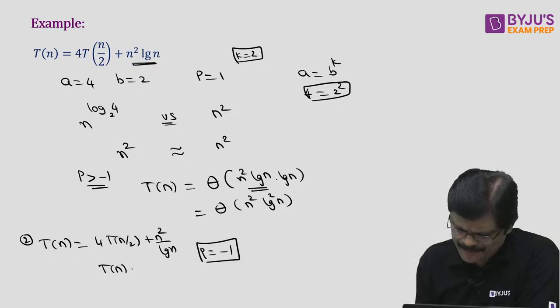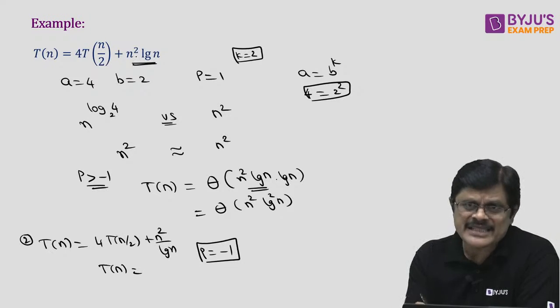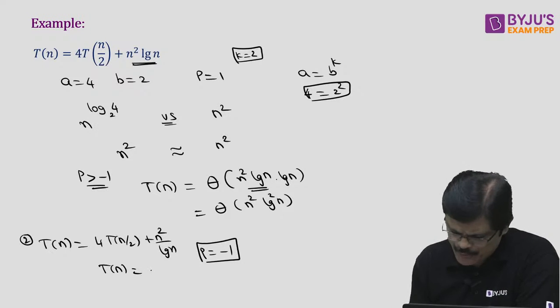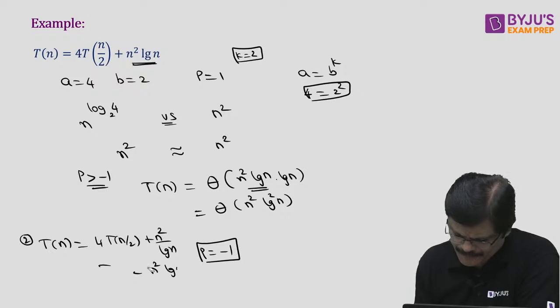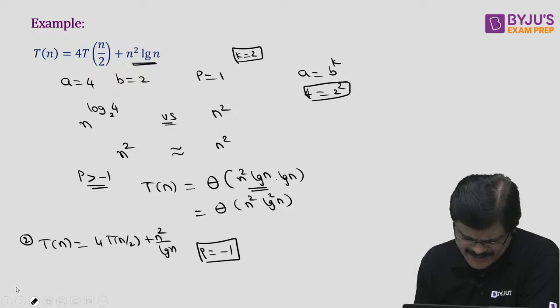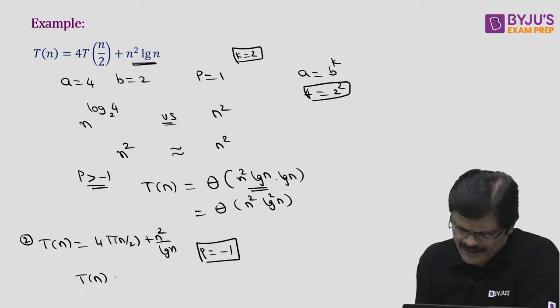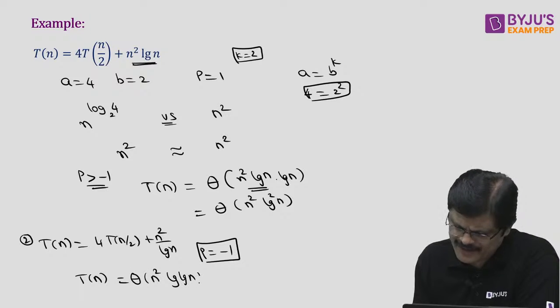Tn value will be n power log a to the base b, that is n square into log n, you have to do it. Tn would be what, sir? In this case, Tn would be theta n square into log n, my dear friends.